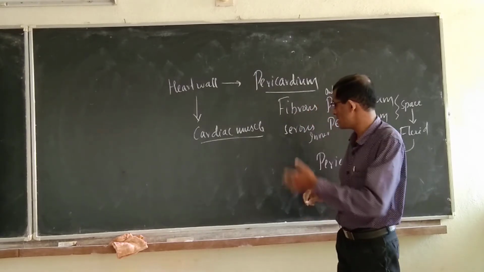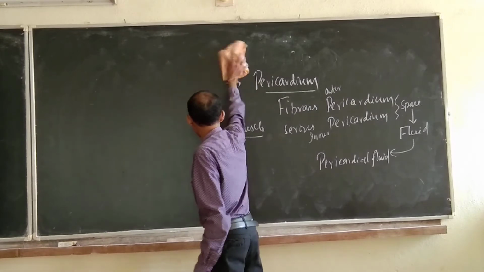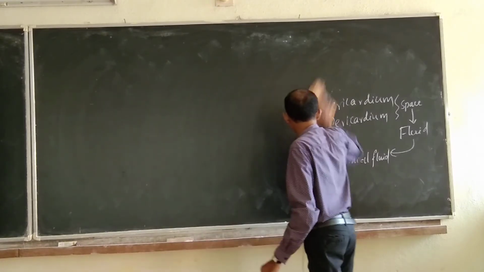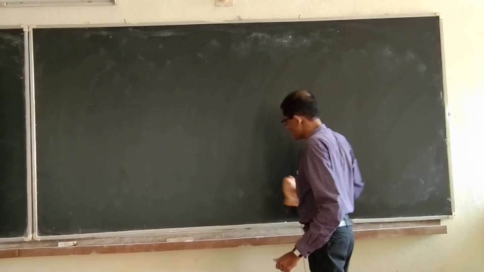Then come the chambers of the heart. So, remember the muscles in the heart wall, how many layers the heart wall has, what the fluid is, then what the function is.